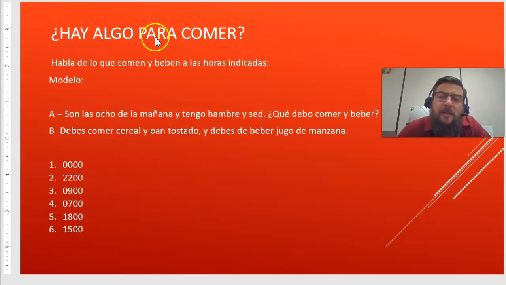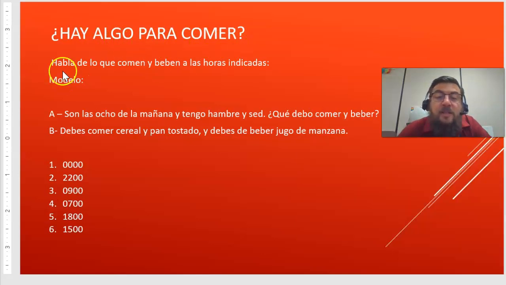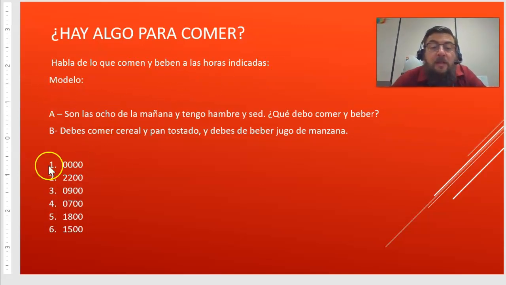¿Hay algo para comer? So, ¿hay algo? Is there something para comer? To eat. So, is there something to eat? Habla de lo que comen y beben a las horas indicadas. So talk about what you eat and drink at the indicated hours. So for example, let's say down here he had 8 in the morning. You would say, son las 8 de la mañana y tengo hambre y sed. ¿Qué debo comer y beber? So it's 8 o'clock in the morning and I am hungry and thirsty.